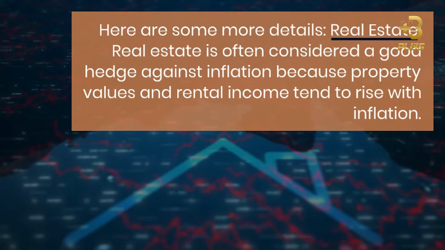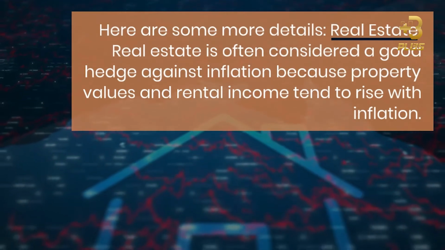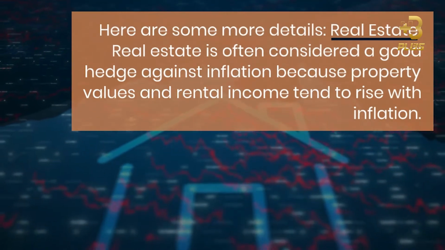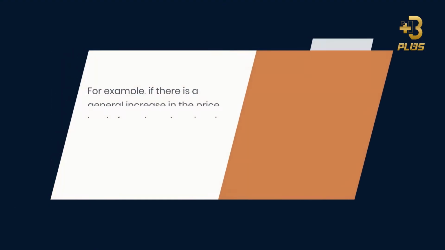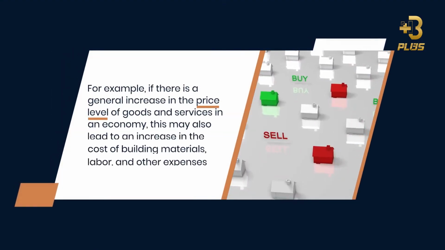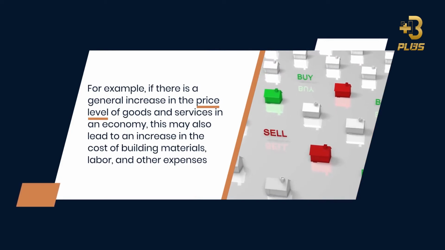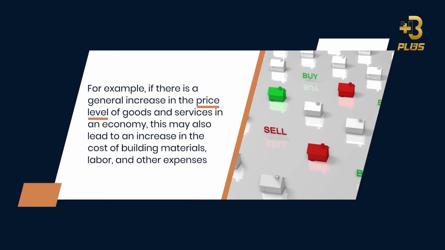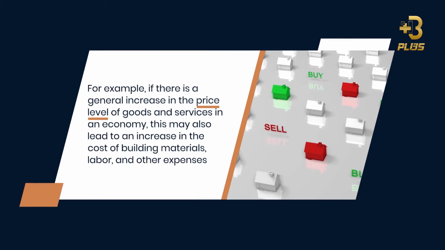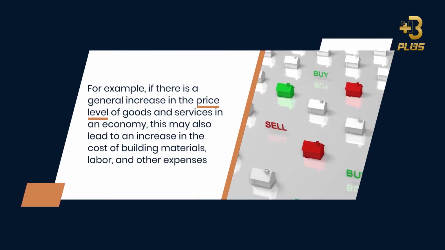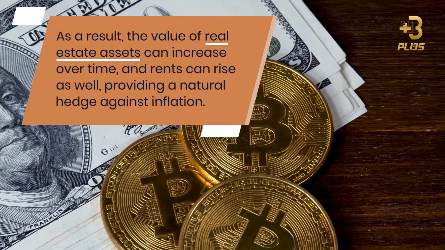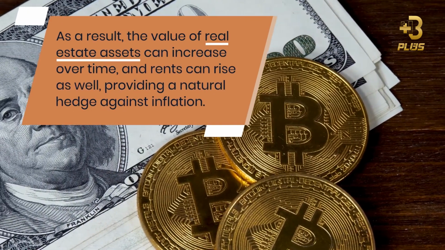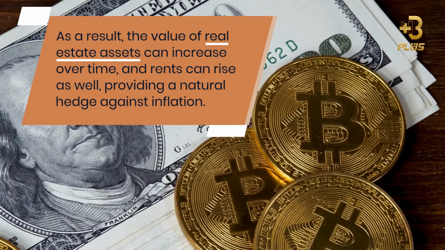1. Real estate. Real estate is often considered a good hedge against inflation because property values and rental income tend to rise with inflation. For example, if there is a general increase in the price level of goods and services in an economy, this may also lead to an increase in the cost of building materials, labor, and other expenses related to owning and managing property. As a result, the value of real estate assets can increase over time, and rents can rise as well, providing a natural hedge against inflation.